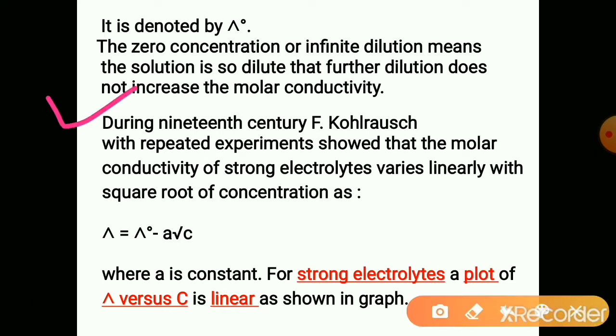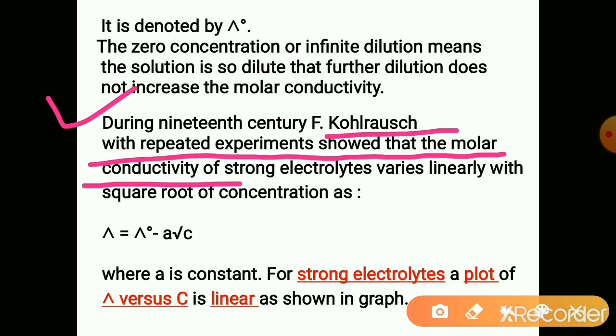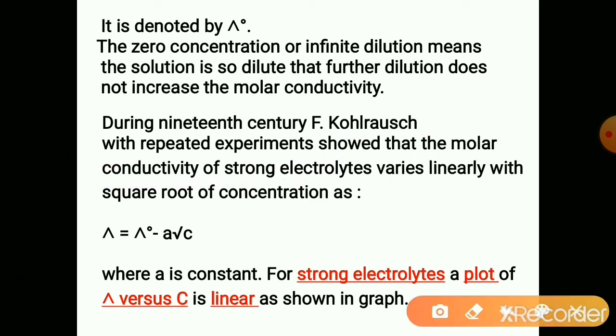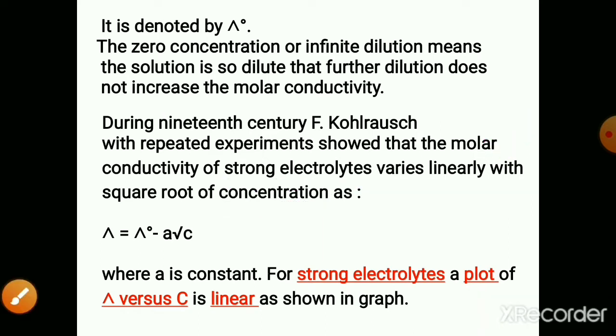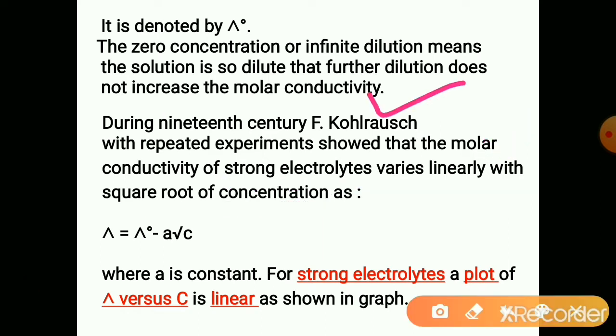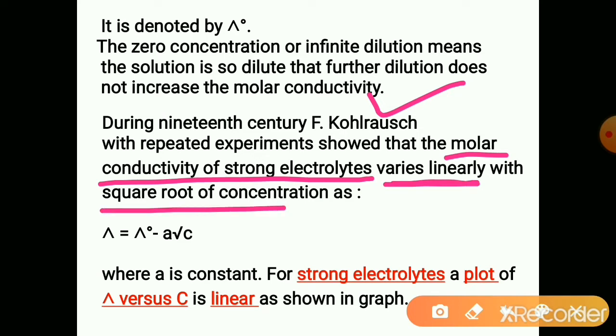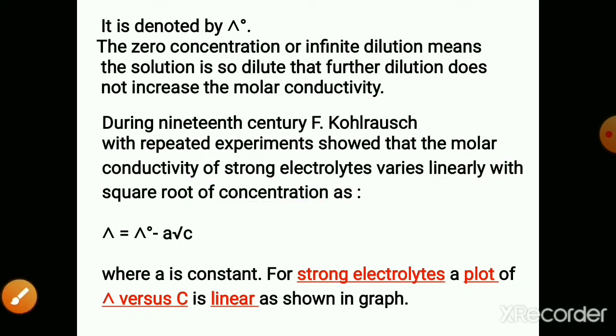During the 19th century, F. Kohlrausch, with repeated experiments, showed that the molar conductivity of a strong electrolyte varies linearly with the square root of concentration. Kohlrausch observed that the molar conductivity of strong electrolytes varies linearly with the square root of concentration.